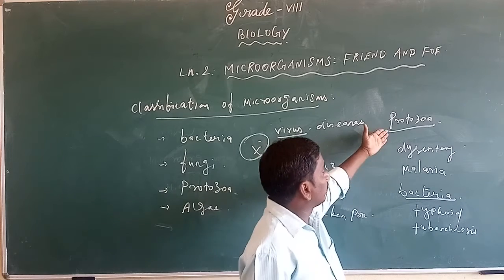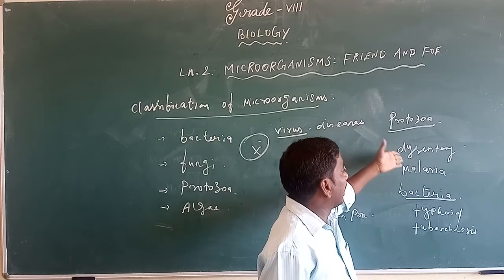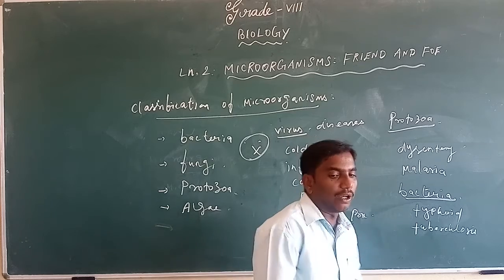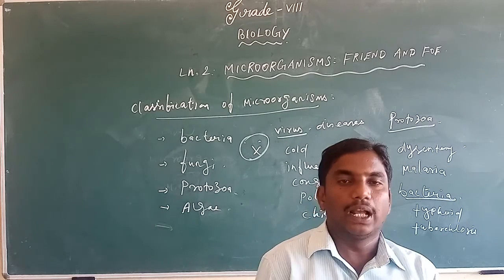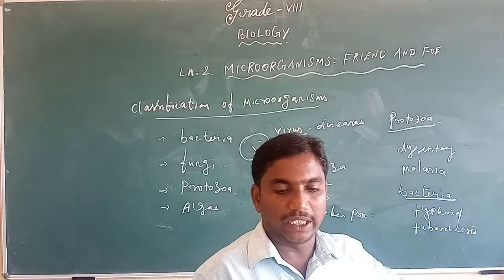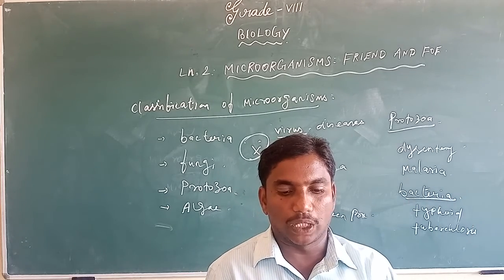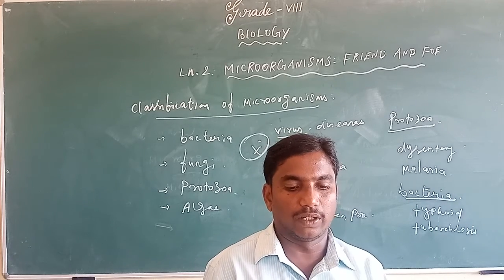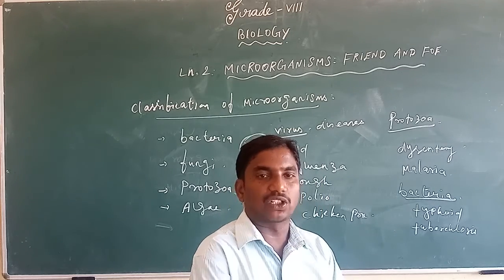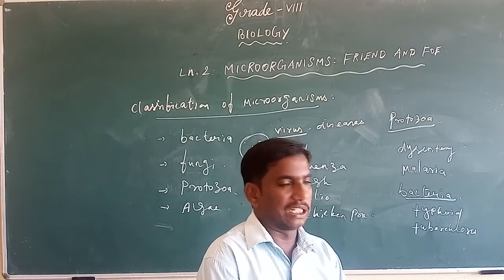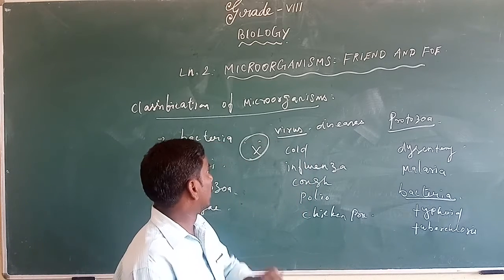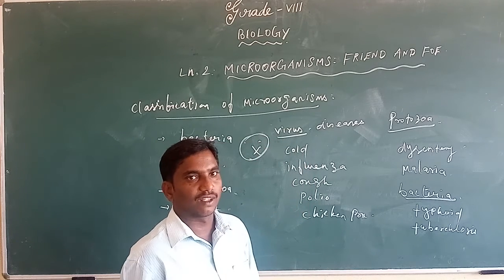Okay, and protozoal diseases like dysentery and malaria, and typhoid and tuberculosis. So these kinds of disease are caused through the bacteria. Already you have learned in the previous classes, like the 6th or 7th standard, we studied microorganisms.